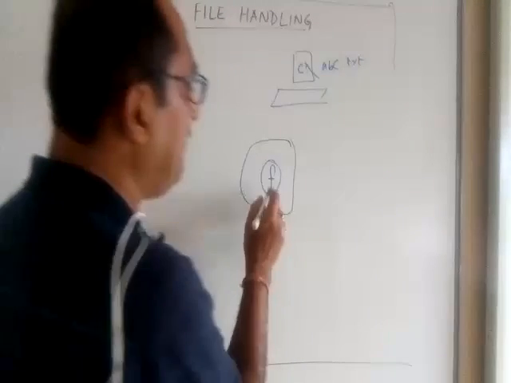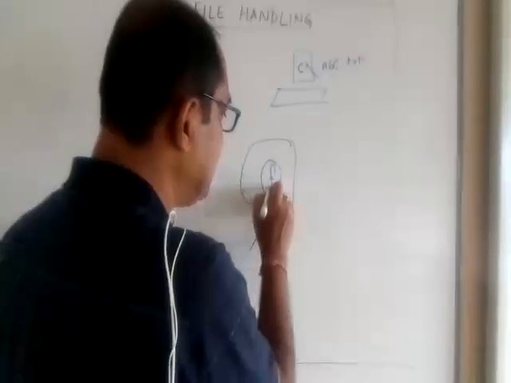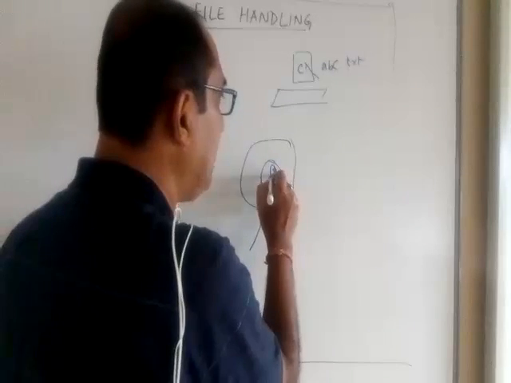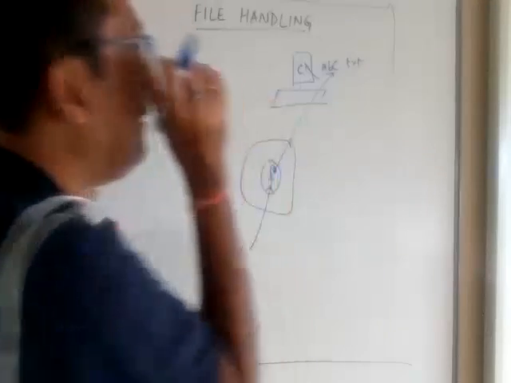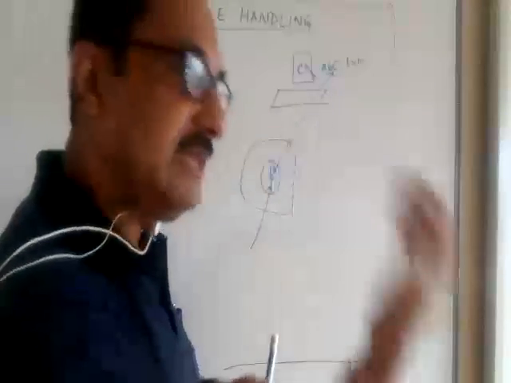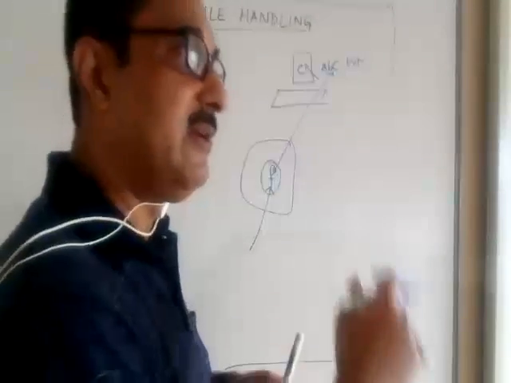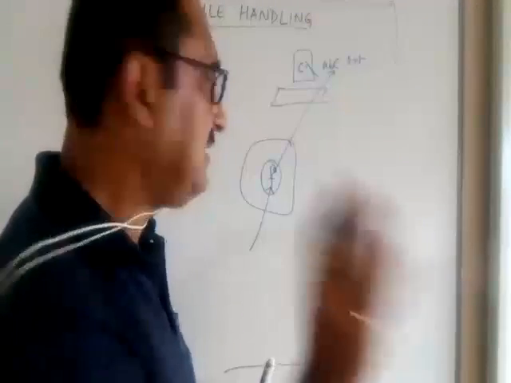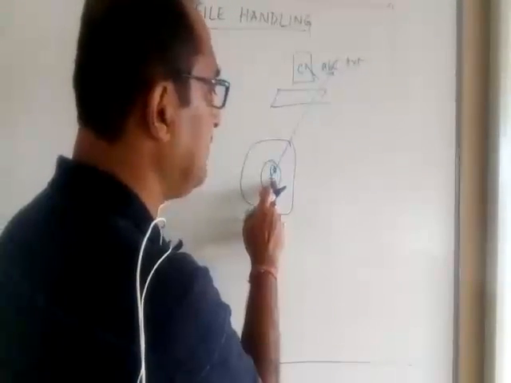Whatever instructions you give to the disk file have to be given through the file object. So imagine this is my program. In my program, there is a file object F, and this is my computer, my desktop computer. In the C drive, I wanted to create a file, say abc.txt.